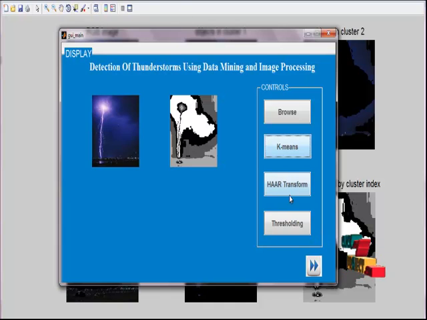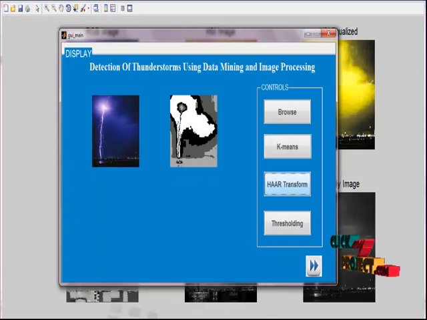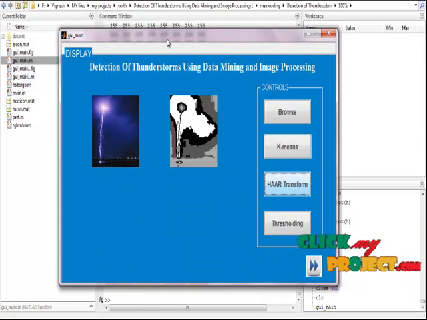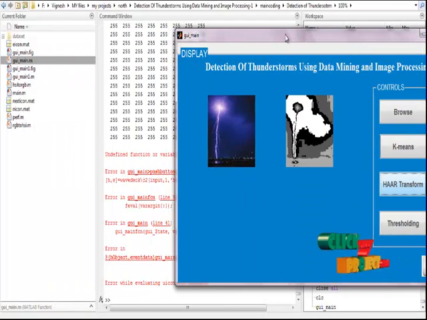Next, we have to click the Haar transformation. In this Haar transformation, we take the input image to the wavelet transformation, that is the domain transformation, and then apply the inverse of this process. We have to take the input images to transform with the Haar transformation. This is still running.